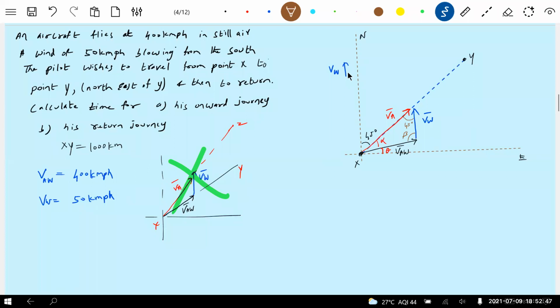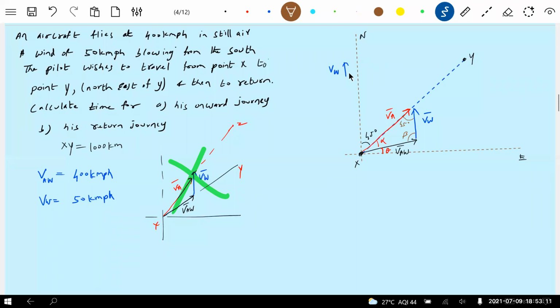What has to be done? Is it a right angle triangle? Check it. No, it's not a right angle triangle. Beta. Can we say anything about beta? If VA changes, then your answer will be different.